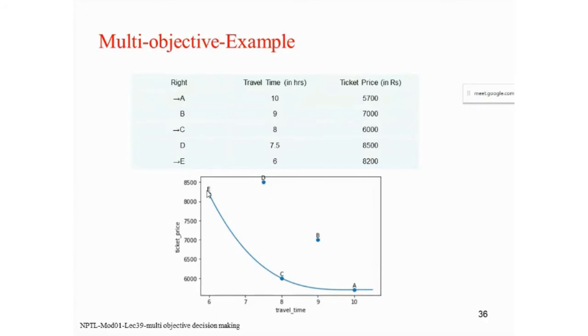So you can see here, these are called the non-dominated solutions. In one aspect or another they are not dominating, hence they are non-dominated solutions. So you cannot say that E or C or A are poorer among these three, but D and B are poorer solutions, and we will not opt for them. In this way, we can use multi-objective optimization for our problem.